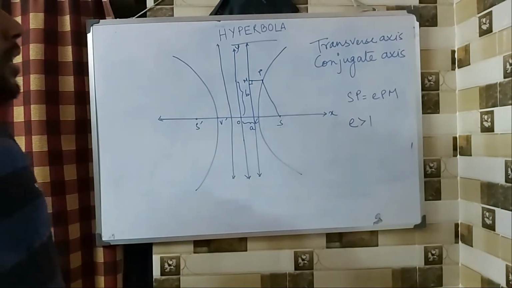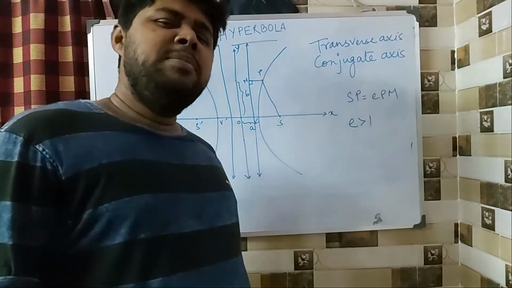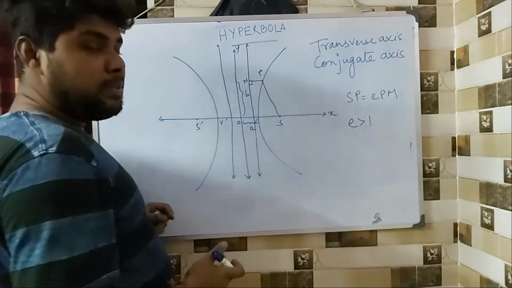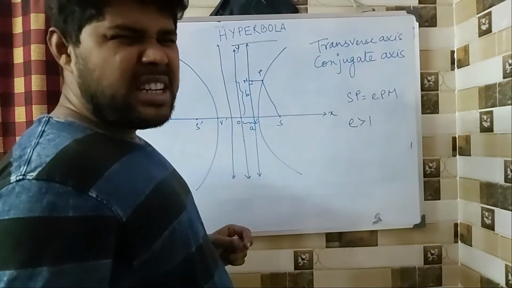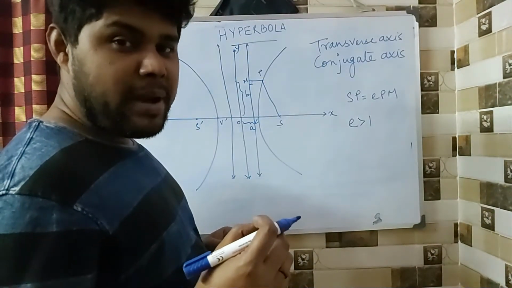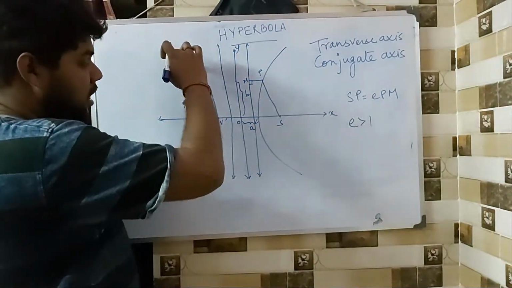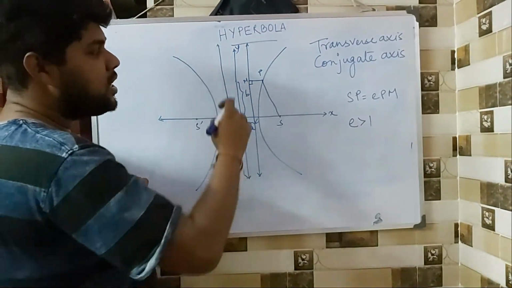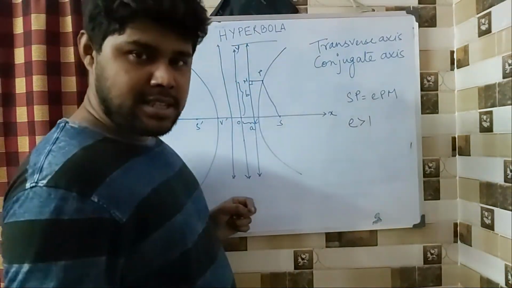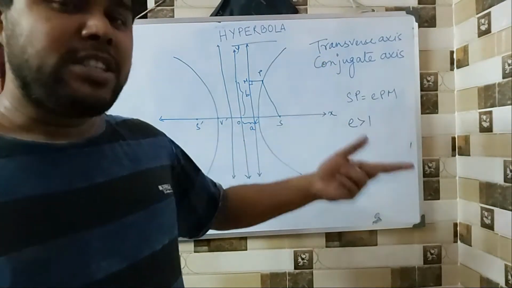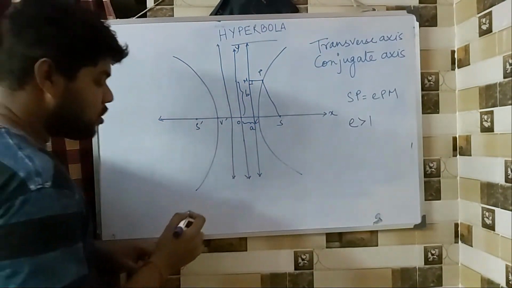Fine. Now the conjugate axis is also called the imaginary axis. Why? Because you see, the axis which is being called conjugate or imaginary doesn't have a single point of the hyperbola on it. I mean, the path of the hyperbola doesn't intersect this axis. That is the reason why it is called the conjugate or imaginary axis. So now let us talk about the equation.